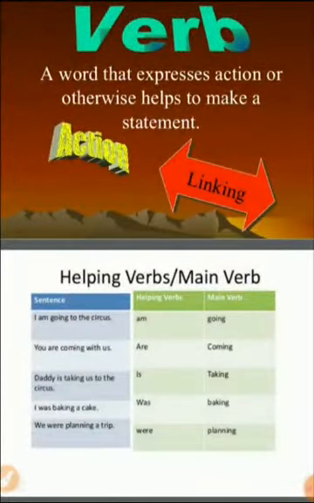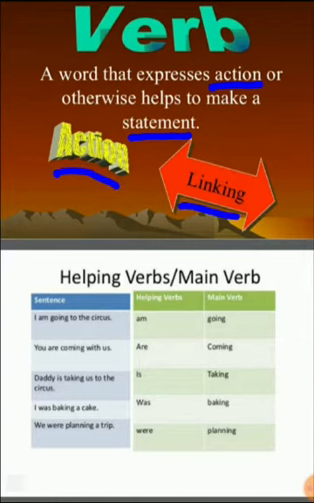So next part of speech is verb. Verb is a word that expresses action or otherwise helps to make a statement. Or we can say verb is a part of the sentence that tells us what the subject performs. We have action verb and linking verb. Action verb is a main verb and linking verb helps the action verb.